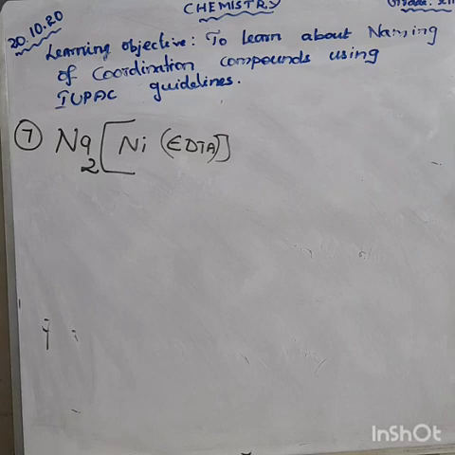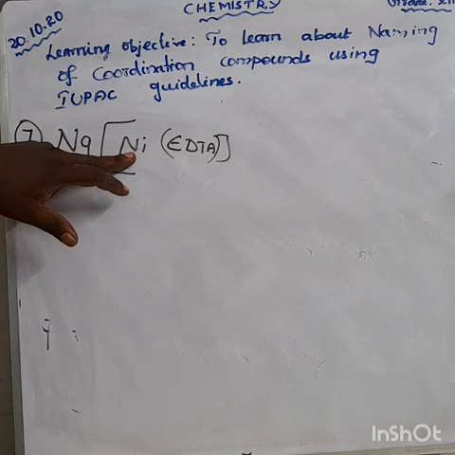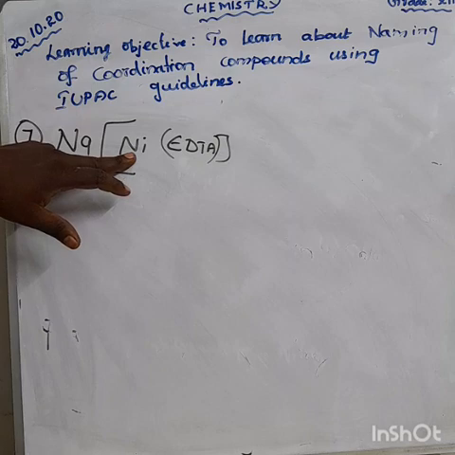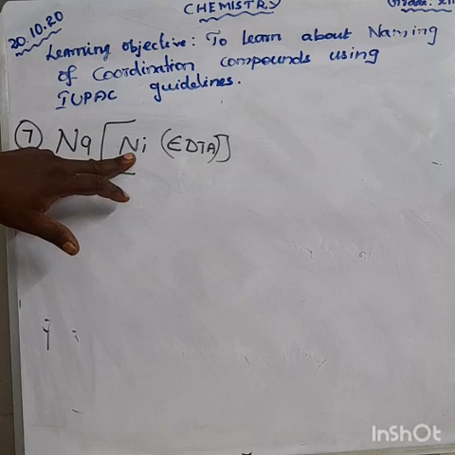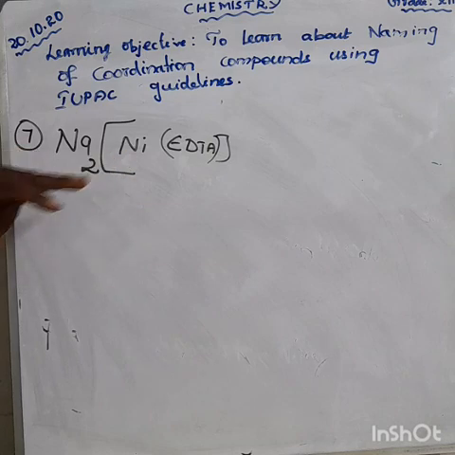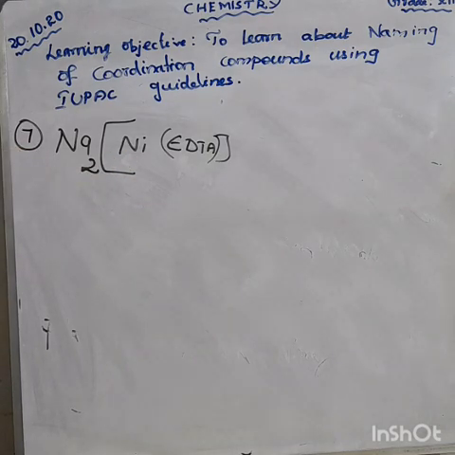Please refer to page number 137. In the tabular column there is ethylene diamine tetraacetic acid, EDTA, ethylenediamine tetraacetate. What is the IUPAC name of that compound? 2 single dash, 2 double dash, 2 triple dash, ethane 1, 2 diyl dinitrilo tetraacetate. Okay, that is the name. So you should learn that one.